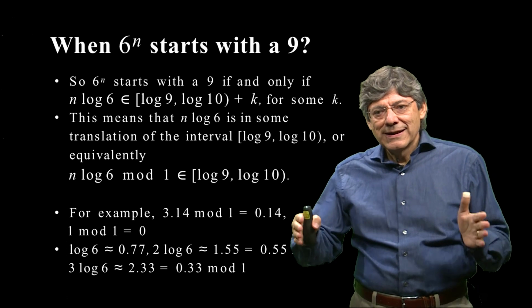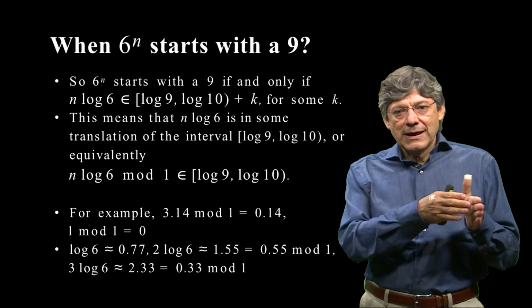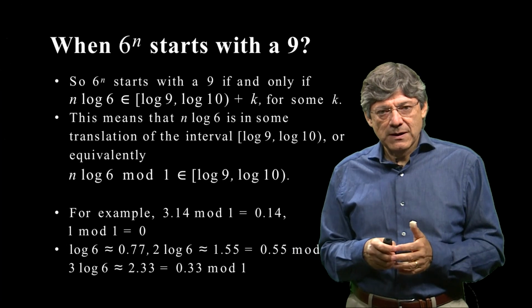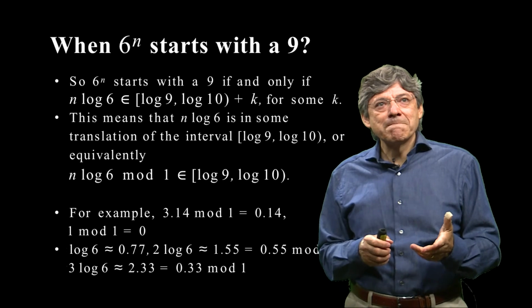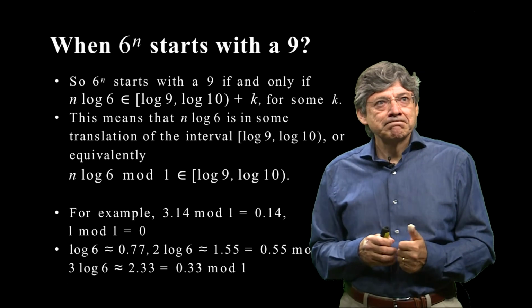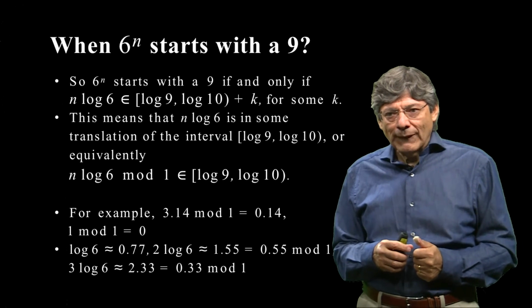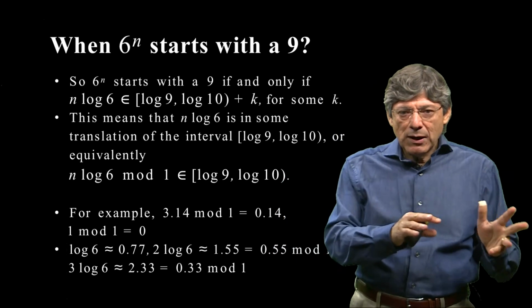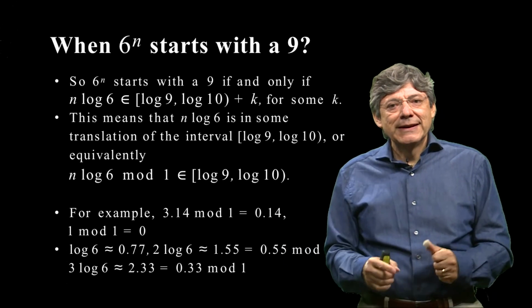You subtract the largest integer less than or equal to that number. So you look at the number just in the unit interval 0, 1. For example, 3.14 mod 1 is 0.14. 1 mod 1 would be 0. So when we take a number and do mod 1, we just get the fractional part in 0, 1.